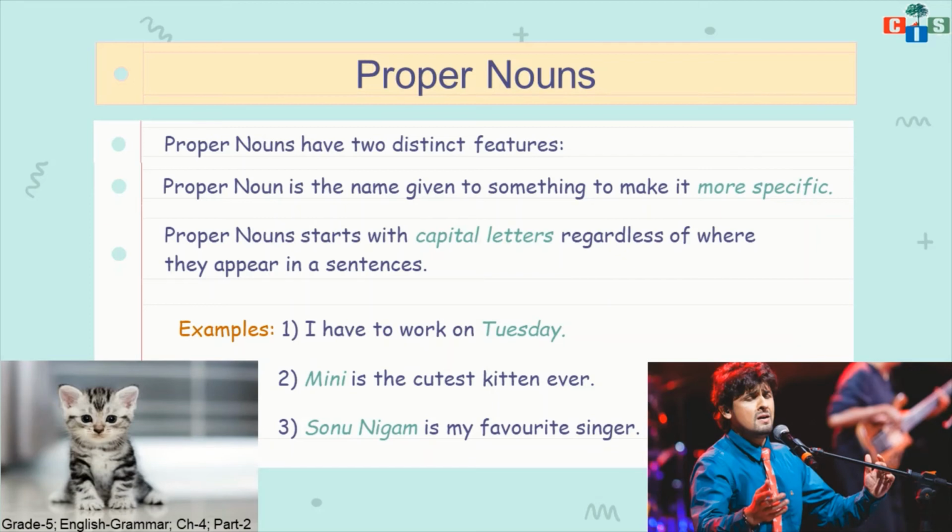Then the second one: Minnie is the cutest kitten ever. Who is the cutest kitten ever? Minnie. I am talking about a particular kitten, and that kitten's name is Minnie. So Minnie is a proper noun, it starts with a capital letter, and it gives specific knowledge about that kitten: that kitten's name is Minnie.